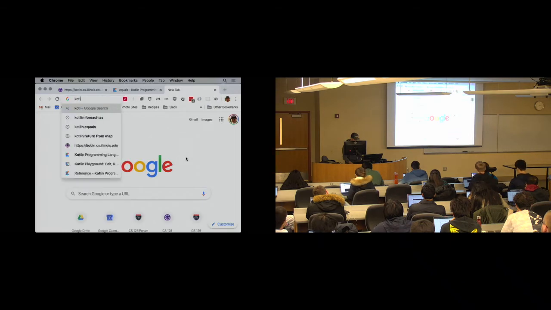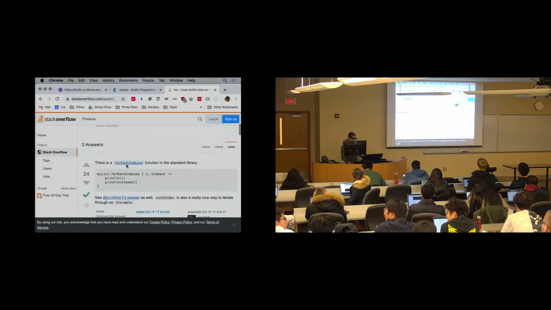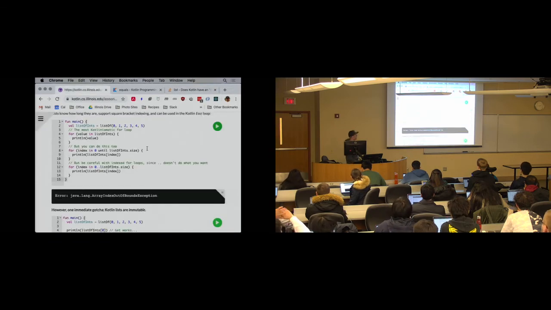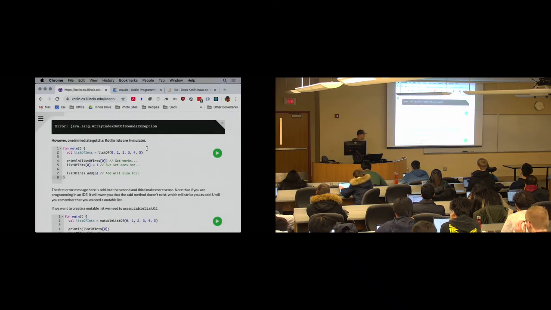Hold on a sec. Kotlin. I just want to see if Kotlin has a list enumerate. Yeah, okay. You can do it using more of a functional approach. We'll get there.